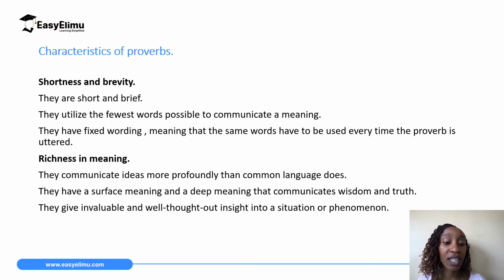Lastly, they give invaluable and well thought out insight into a situation or phenomenon. Just like that proverb, an apple a day keeps the doctor away. When you hear it, it is very well thought out and gives insight into a situation in a very different way as compared to normal language.